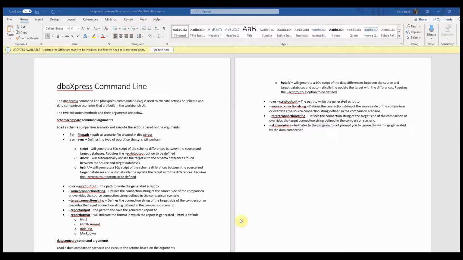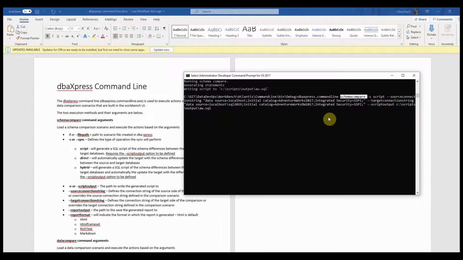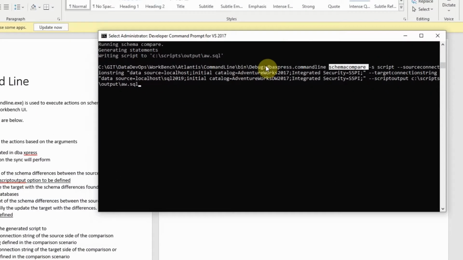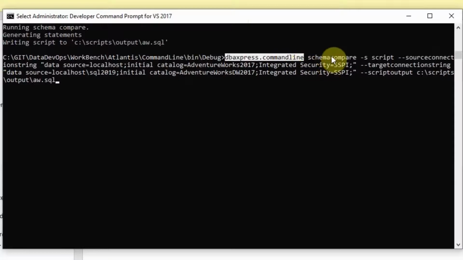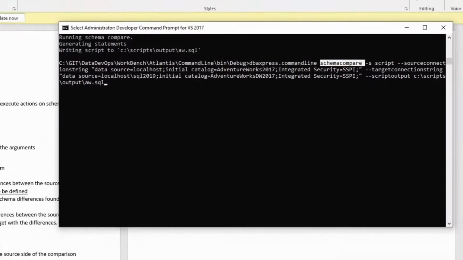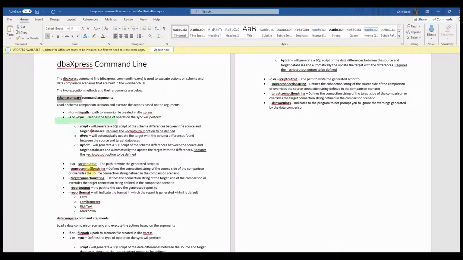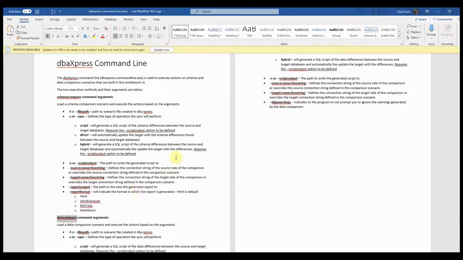So let's take a look at how you can use this. Here's a quick example of a command line that we put together for schema compare. You see that we're calling DBA xPress.command line, and we're using the mode of schema compare. Now there are two modes. You have schema compare and you have data compare. Obviously, this is going to compare the schema, this is going to compare the data.